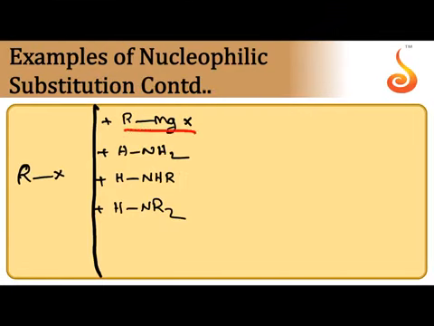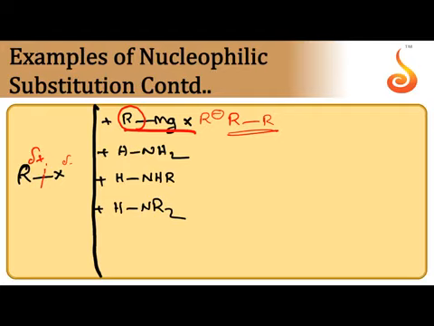Next, when it is reacted with Grignard reagent, in Grignard reagent R acts as a nucleophile or base. When R minus attacks at the electrophilic carbon of the alkyl group, we can get R-R, nothing but alkane.